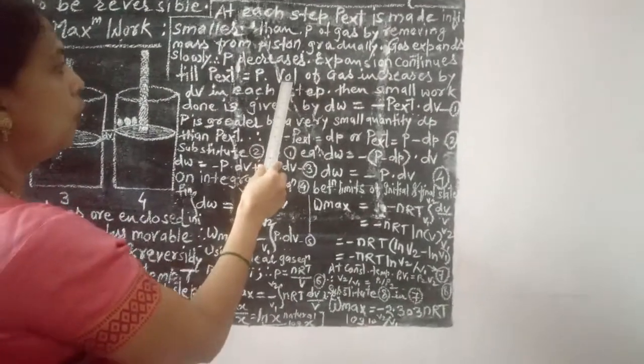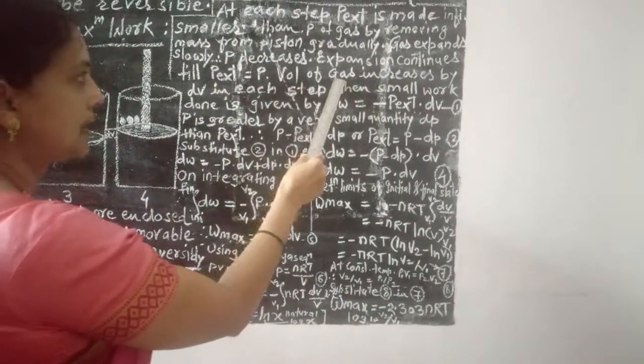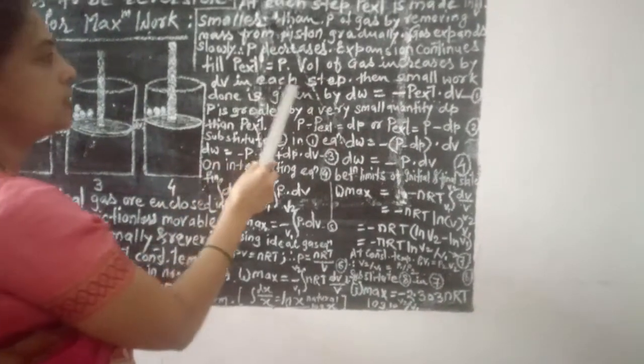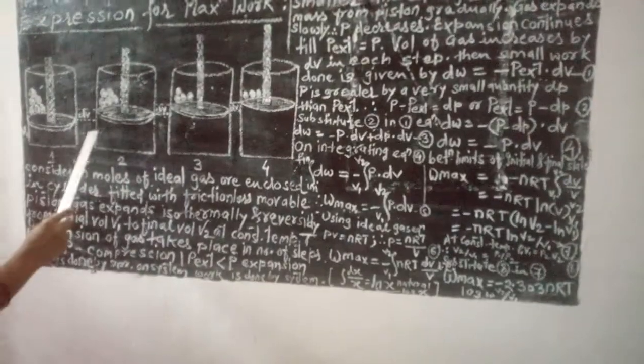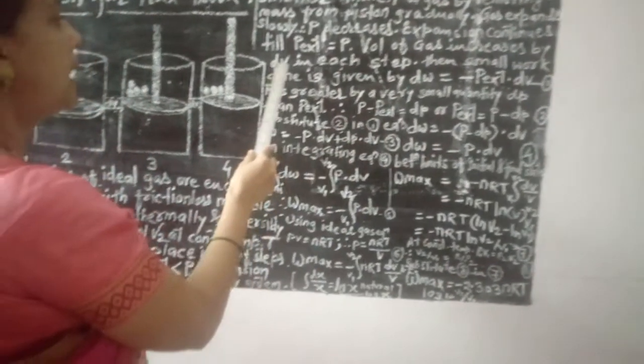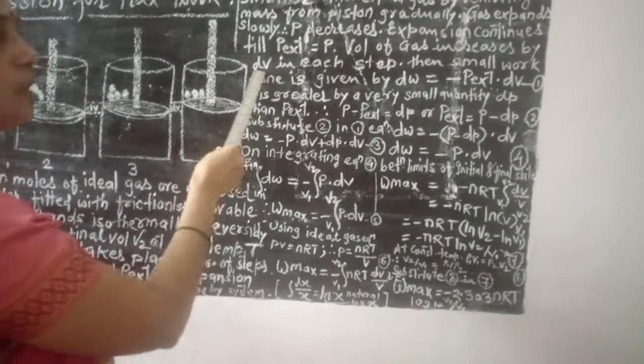Now the volume of the gas increases by delta V in each step. When there is expansion of the gas, a certain distance is travelled by the gas molecules and the volume of the gas increases by delta V, meaning a very small change.